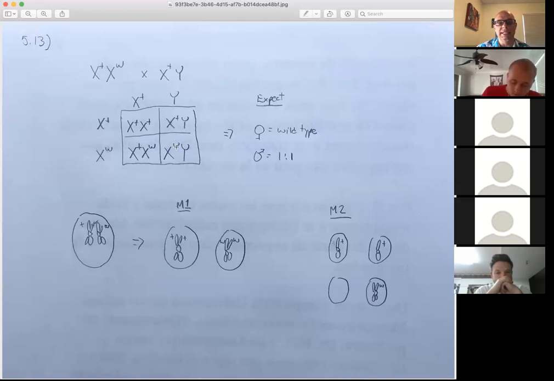But in this case, it said that every once in a while, as a rare exception, you would get a white-eyed female. If you think back to the chapter on the chromosomal theory, that genes are located on chromosomes, Bridges, who I think was a postdoc in the lab of T.H. Morgan, used that as further evidence.